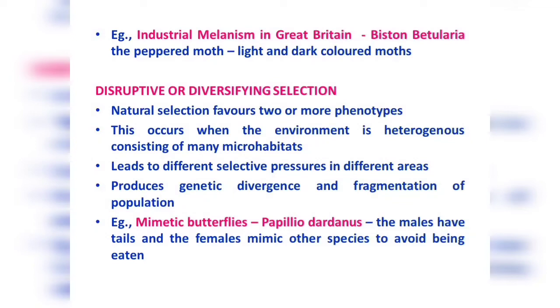Like we have seen in the directional and progressive change, there are evolutionary changes even in disruptive selection. But in a given area, you see that natural selection has a different percentage of selection in the different microhabitats. A typical example of this is the mimetic butterfly, Papilio dardanus. The males have tails and are generally avoided by the birds, whereas the females do not have this elongated tail, and so they are easily preyed upon by the birds.